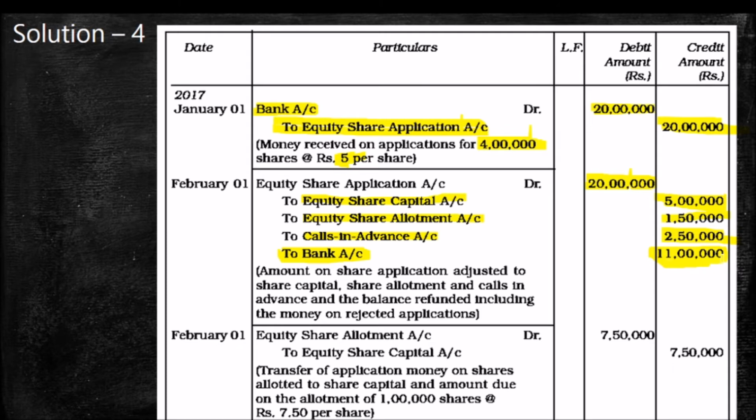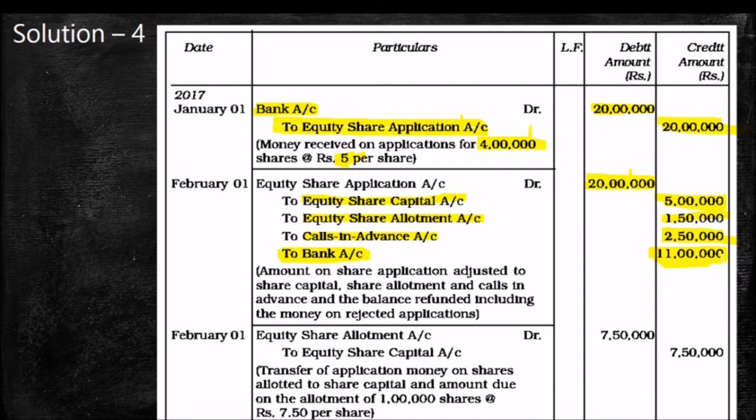So definitely that unadjustable amount 11 lakh will be refunded to the applicants. So that is the thing. Equity share application 20 lakh, to equity share capital 5 lakh, to equity share allotment 1,50,000, to calls in advance 2,50,000, to bank 11 lakh.